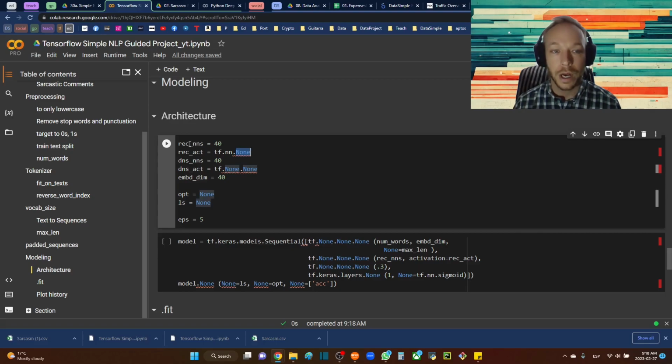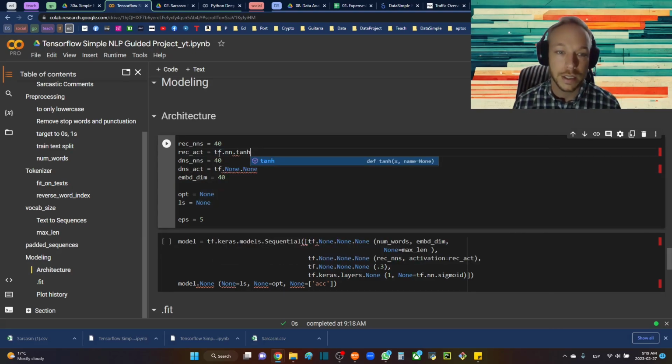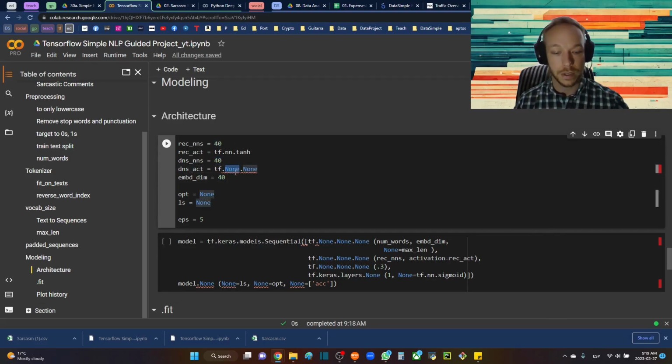So I'm going to have my recurrent neurons be 40. So this will be in our LSTM layer. My recurrent activation function will be a tanh, so tf.nn.tanh, the hyperbolic tangent, which works well, especially for recurrent layers, I find. Then dense neurons 40, dense activation, so DNS act equals tf.nn.elu. I like ELU for dense layers. It's one of my favorite ones.